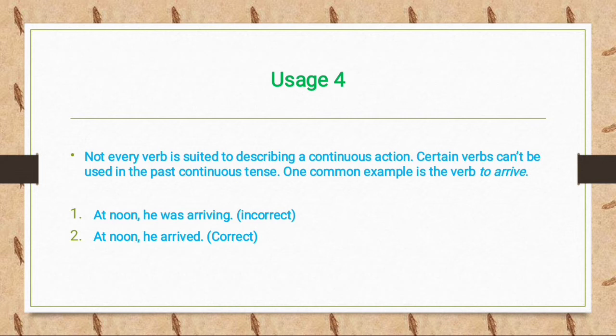Fourth usage, not every verb is suited to describing a continuous action. Certain verbs can't be used in the past continuous tense. One common example is the verb to arrive. Here, the word arrive is not used in continuous tense. For example, at noon he was arriving, it's incorrect. At noon he arrived, so it's correct.